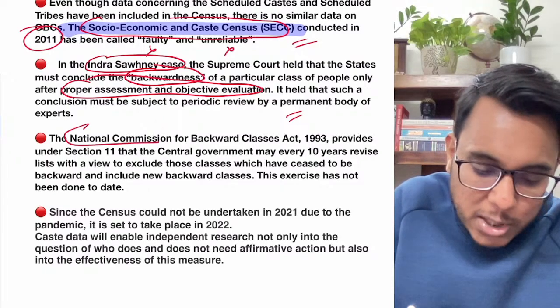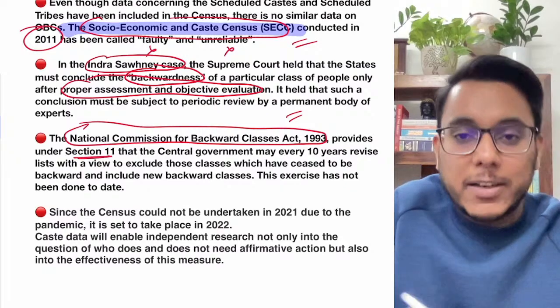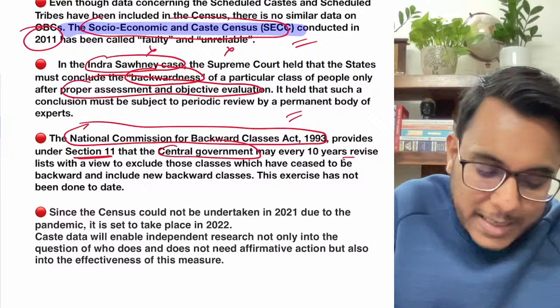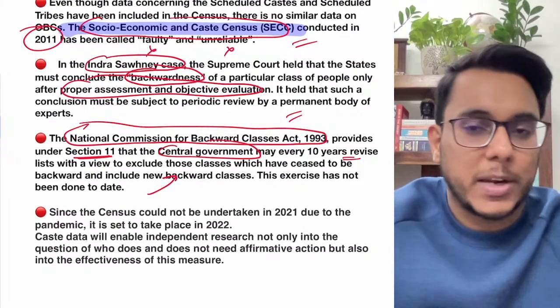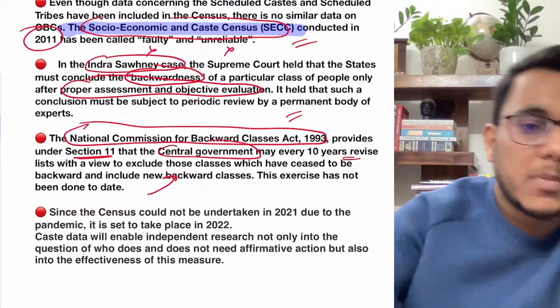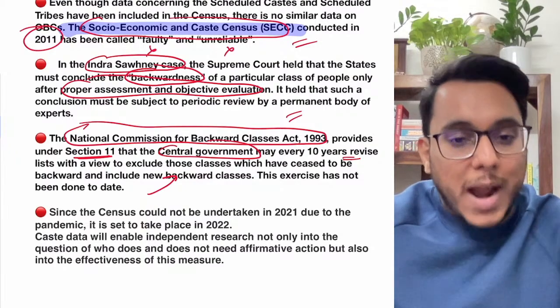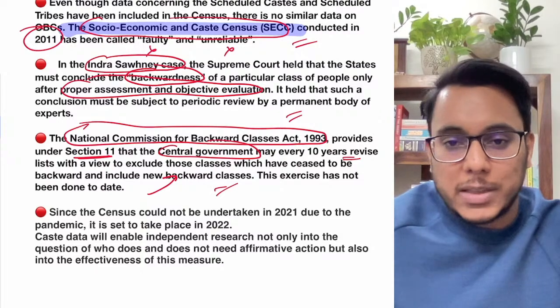Moreover, the National Commission for Backward Classes Act 1993 also provided Section 11, which provides that the central government every 10 years should review which backward castes are to be removed and which new backward castes are to be added. To remove a caste and to add a new caste, what do you need? You need the data. So we should come out with the data.